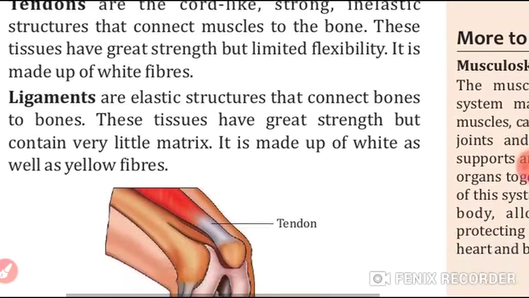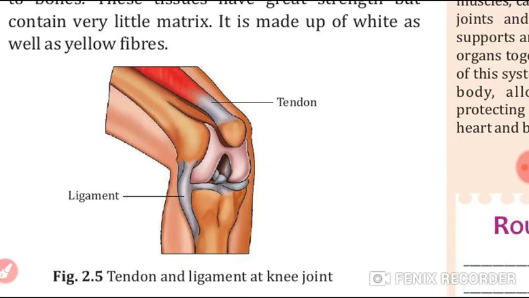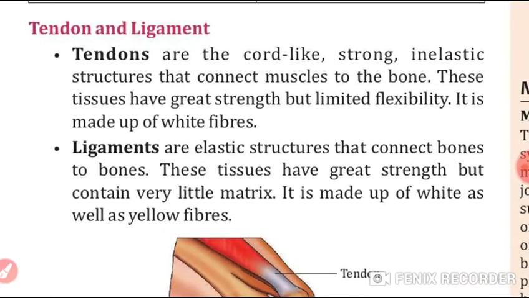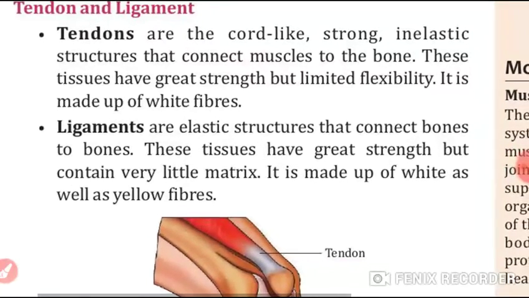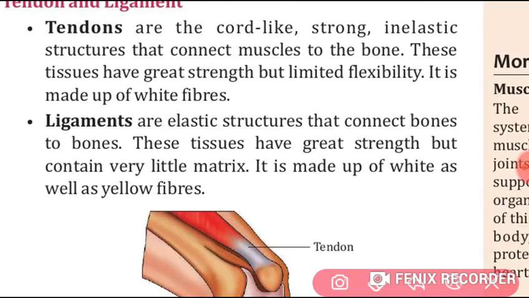So students, let us see about the tendons and ligaments. Students, just to have a look in this diagram, the tendons and the ligaments. Okay, tendons are cord-like, strong, inelastic structures that connect what? Underline this, the tendons connect muscles to the bone, and they have great strength but limited flexibility. Understood?